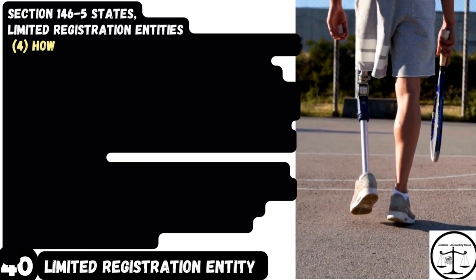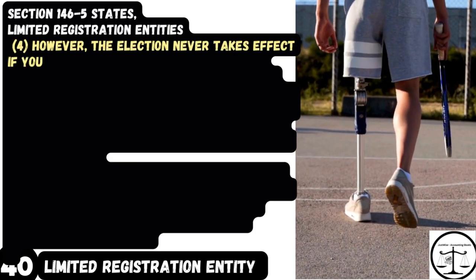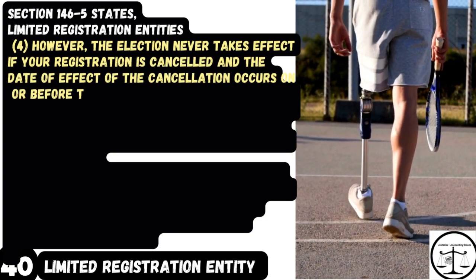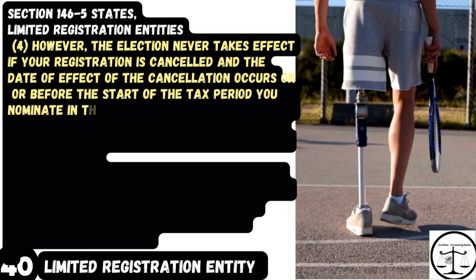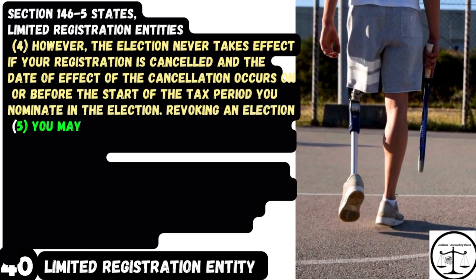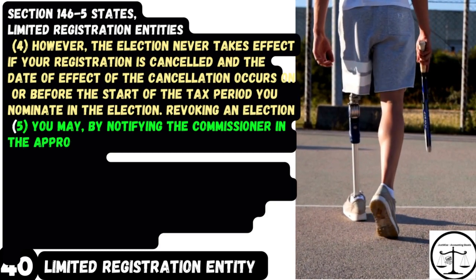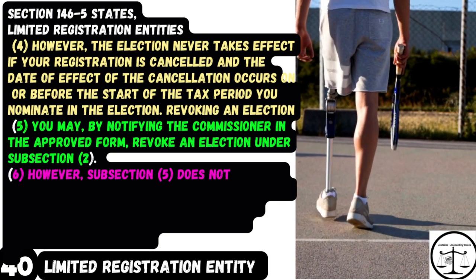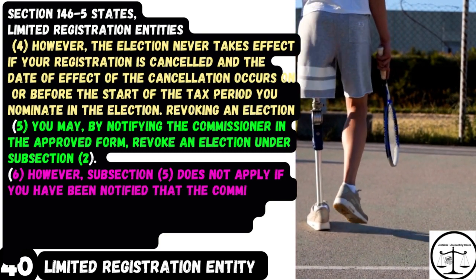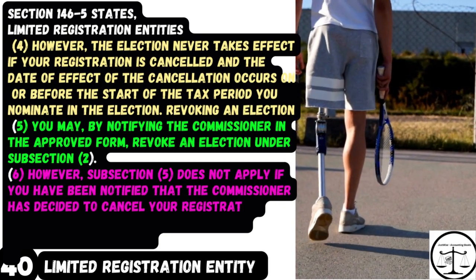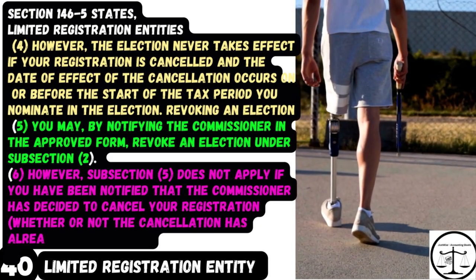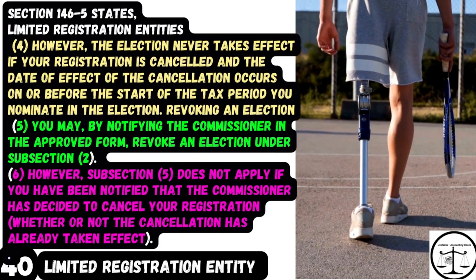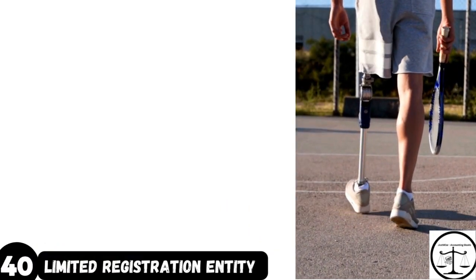4. However, the election never takes effect if your registration is cancelled and the date of effect of the cancellation occurs on or before the start of the tax period you nominate in the election. Revoking an election. 5. You may, by notifying the Commissioner in the approved form, revoke an election under subsection 2. 6. However, subsection 5 does not apply if you have been notified that the Commissioner has decided to cancel your registration, whether or not the cancellation has already taken effect.